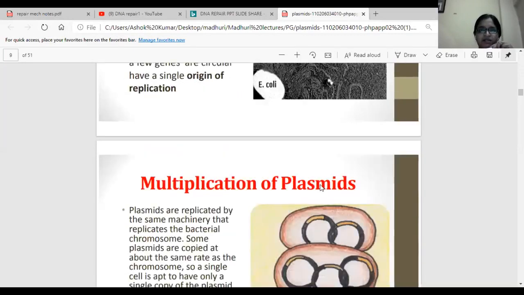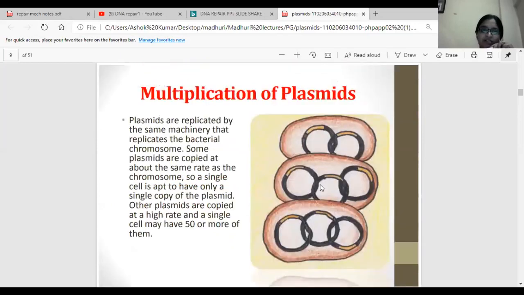Next is multiplication of plasmids. How are the plasmids multiplying? They are replicated by the same machinery that replicates the bacterial chromosome. As the DNA of bacteria, that is the bacterial chromosome, is dividing, similarly plasmids will also divide. Some plasmids are copied at about the same rate as the chromosome, so a single cell is apt to have only a single copy. Other plasmids are copied at a high rate and a single cell may have 50 or more of them.